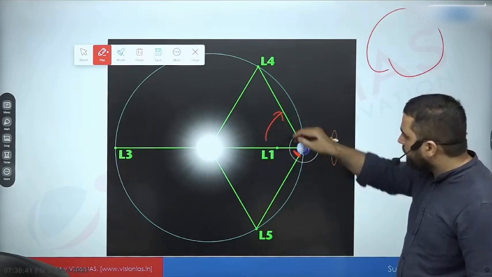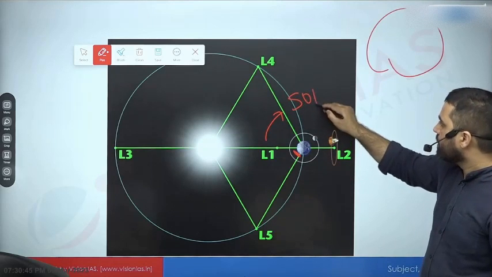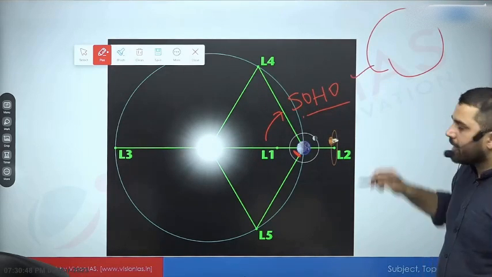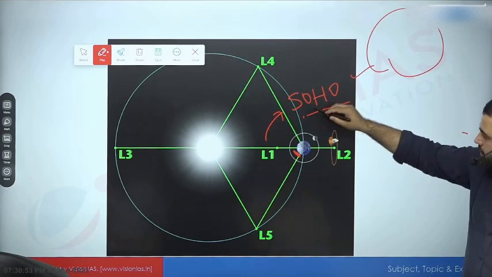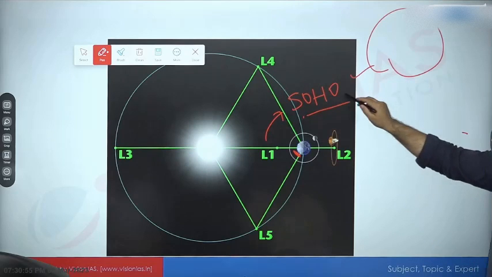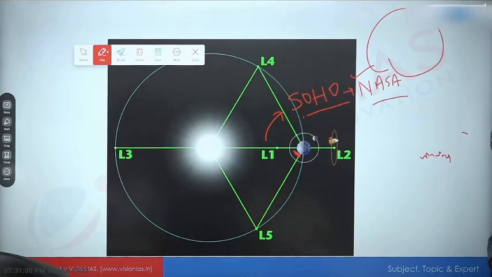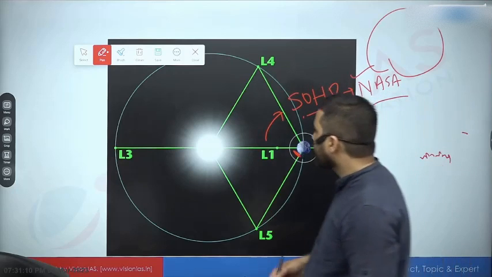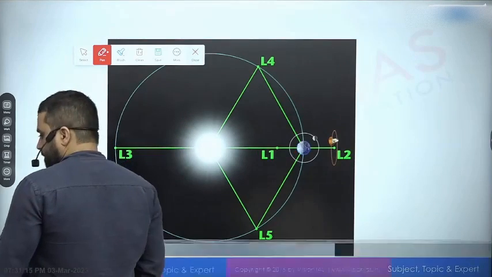L1 पे already कुछ missions है. There are few missions. There is a very famous mission of NASA called SOHO mission. तो आदित्य ऐसा नहीं है कि कुछ यूनिक होगा अराउंड L1 point. This is called Solar and Heliospheric Observatory. This is a mission of NASA. And even around L2 there is another telescope of European Space Agency. But nonetheless, जो Webb telescope है, that is of course very powerful, and it is able to collect lot of data. So that was the third thing, that why Webb telescope is such a big deal.